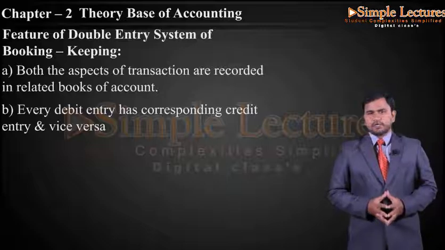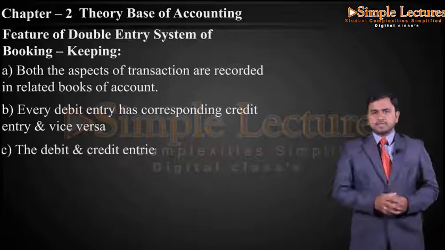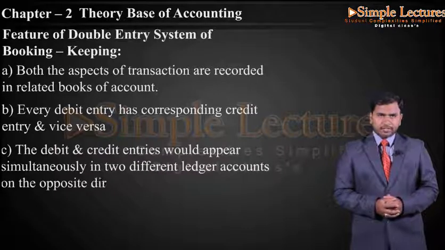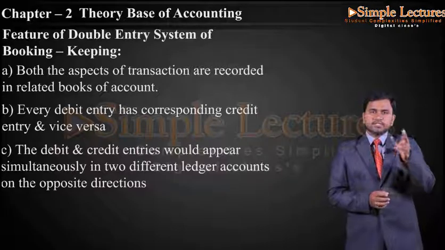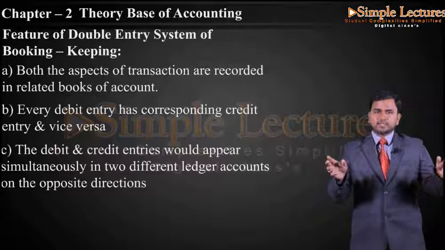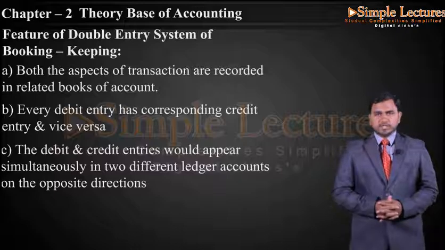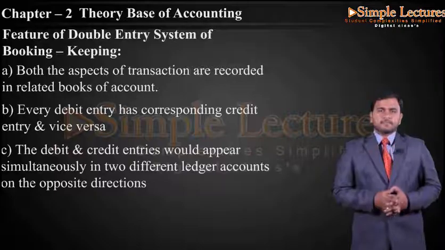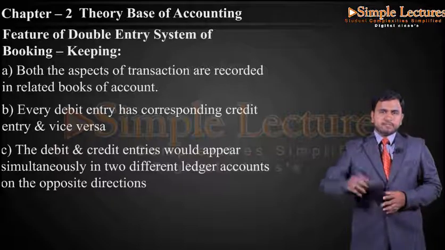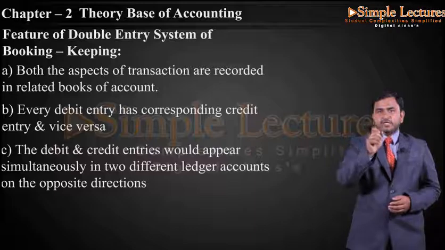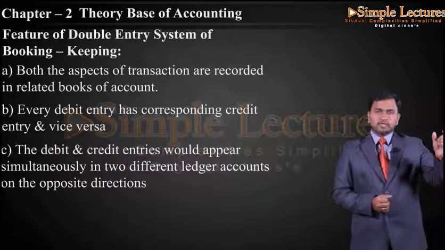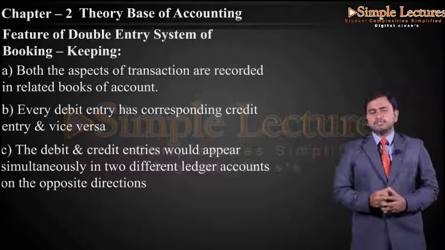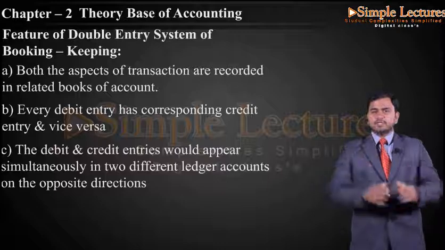The next feature is that the debit and credit entries appear simultaneously in two different ledger accounts on the opposite sides. It means that whenever there is a transaction, we will have two accounts and the transaction will appear on two opposite sides. We can take a simple example. Mr. X started business with a capital of 2 lakhs. Here the capital account will be credited with 2 lakhs and on the other side the cash account will be debited with 2 lakhs. That is what the double entry system is.